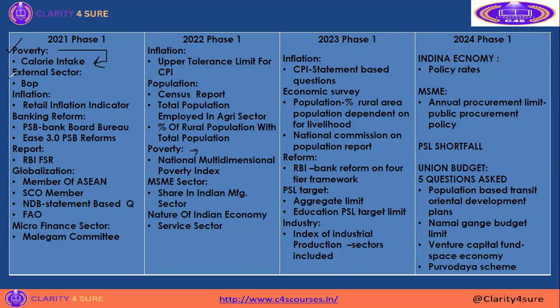The second question asked in 2021 Phase 1 is on export and import sectors; a balance of payments question was asked. The third question asked in the economic part is the inflation question, a direct static question about the retail inflation indicator. In the 2021 Phase 1 question paper, the retail inflation indicator was asked. But in 2022 Phase 1, the topic is the same, inflation, but they jumped from static to dynamic because they asked about the upper tolerance limit for CPI.